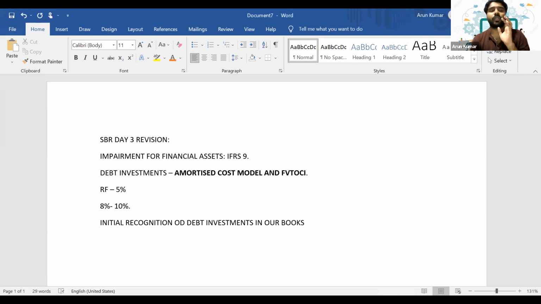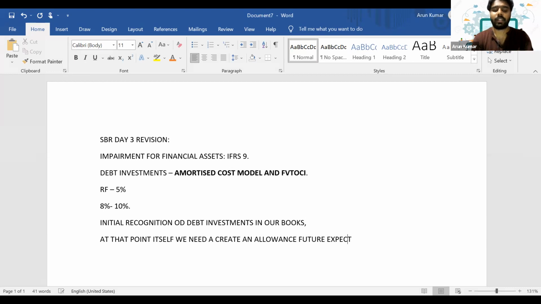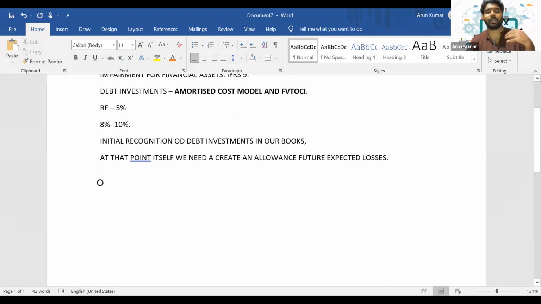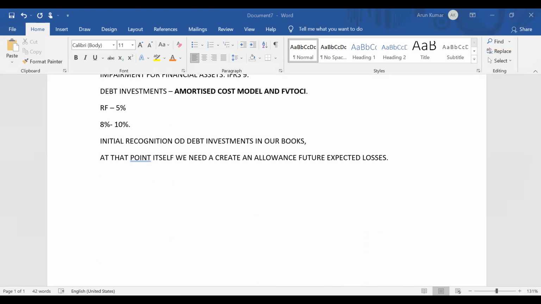So when it comes to impairment of financial assets, especially for debt investments accounted using the amortized cost model or the FVOCI model, at the initial recognition of the debt investment in our books, at that point itself we need to create an allowance for future expected losses. So what are the expected losses with respect to a debt investment? We won't be able to realize the expected cash flows, the expected interest, or the expected redemption value.